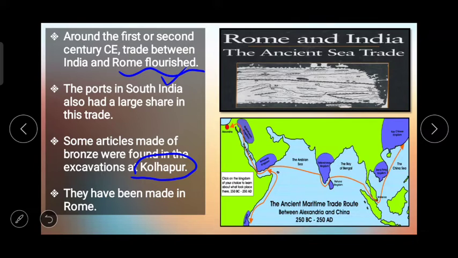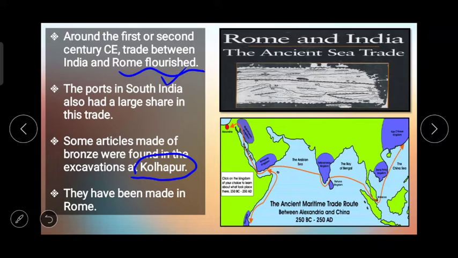So many such trade centers are mentioned in the literature of those times, which we consider as authentic source of history. So if we go through the literature of those times, then हमें ऐसे बहुत सारे reference मिलेंगे in which we can see the trade relations between India and Rome.